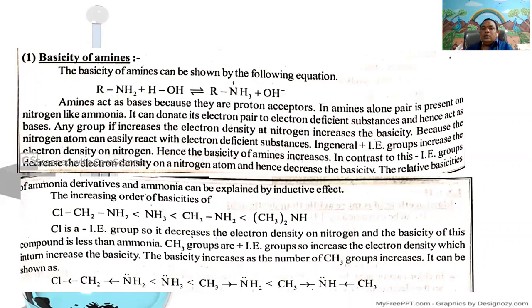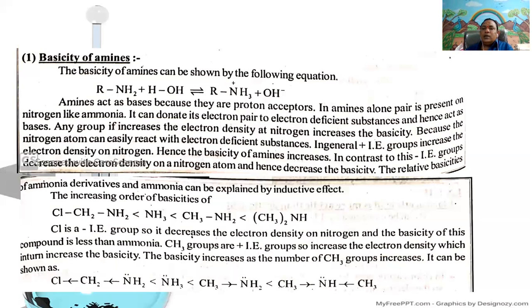In general, plus inductive effect groups increase the electron density on the nitrogen atom. Therefore, the basicity of amines increases. Means if the nitrogen is attached to plus inductive effect groups, which increase the electron density on nitrogen atom, it can increase the basicity of amine.